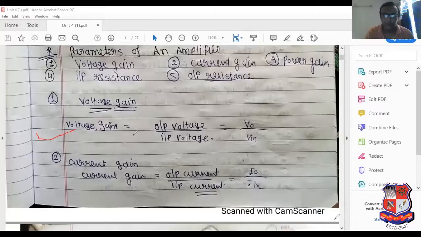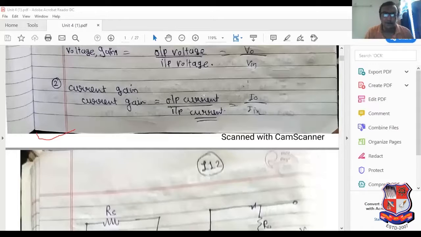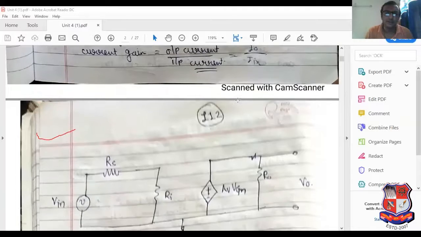What is the meaning of current gain? Current gain means output current divided by input current. See this particular equation: output current divided by input current. So it is known as current gain.